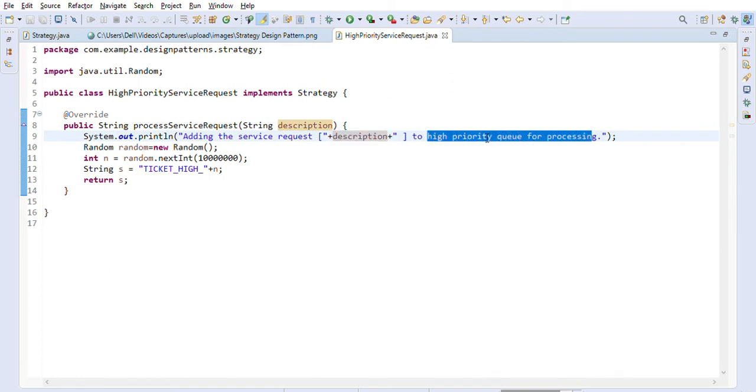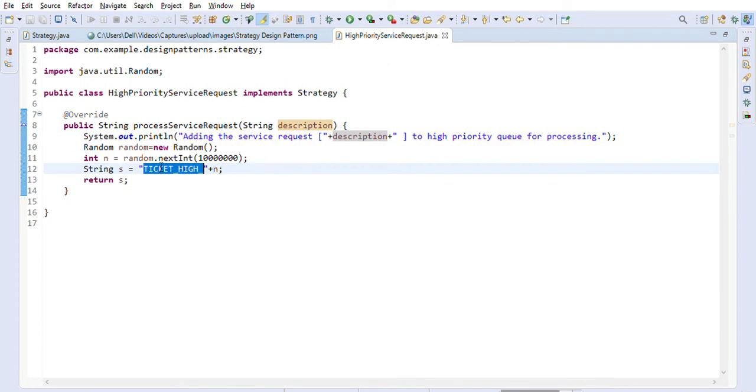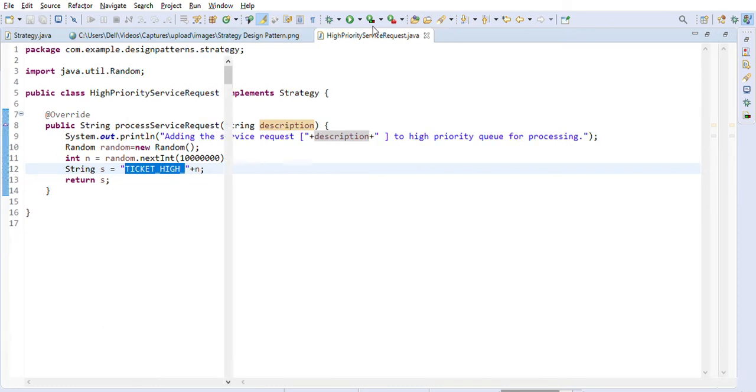In reality, if you are using MQs like Apache MQ or Rabbit MQ, you would actually create the message and put it into the appropriate queue. This is only for demonstration purposes, and we are using a Random class to create a random number, and then it generates a string like ticket high and then a number. Whenever you create a service request ticket, you generally get a reference ticket number. If you want to contact the service desk later, this is what you should have in your hand. That's why it returns a reference number.